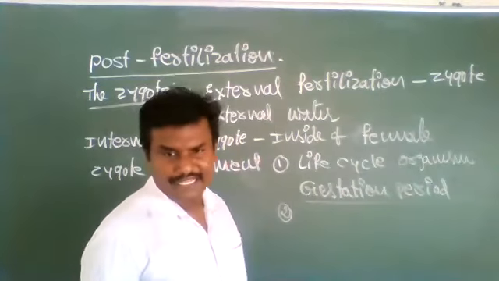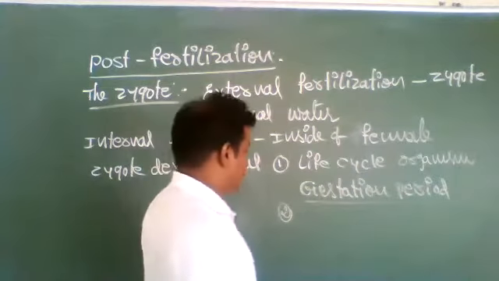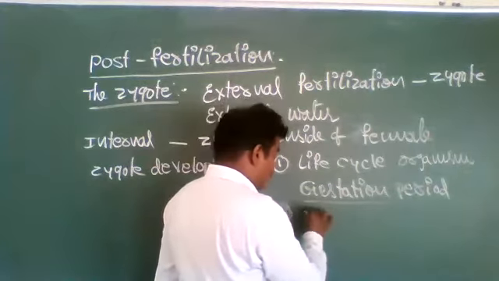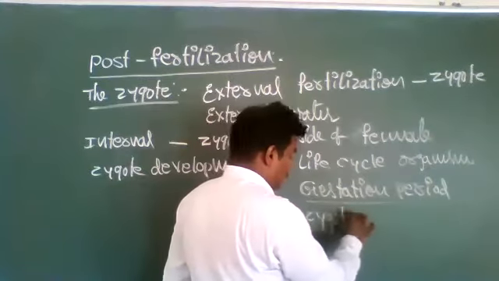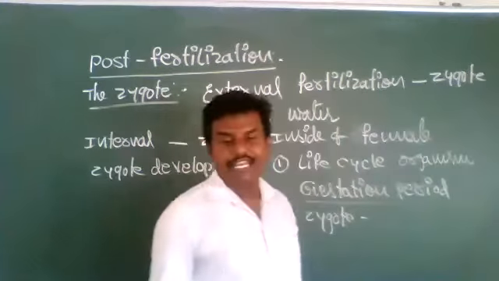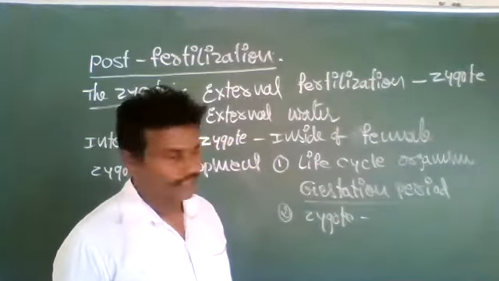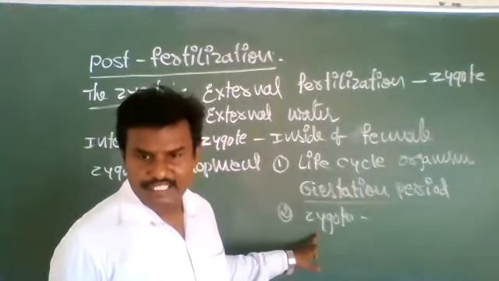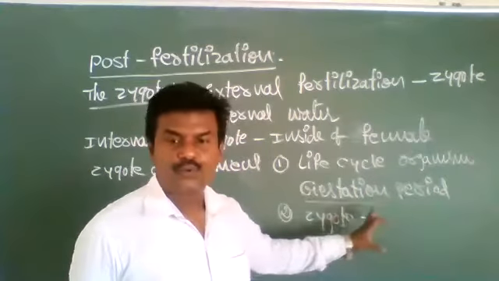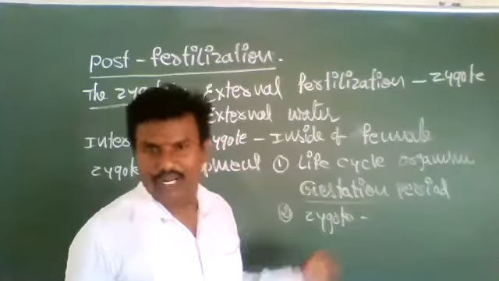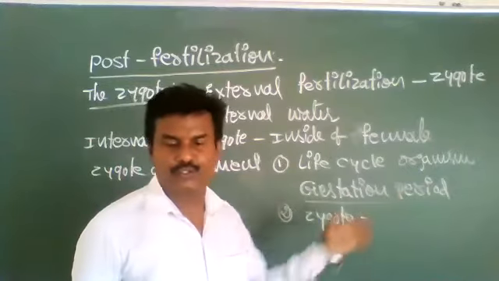Zygote development depends on the life cycle of the organism and on the environment it is exposed to. First is the life cycle. Second is what kind of environment the zygote or organism is exposed to.